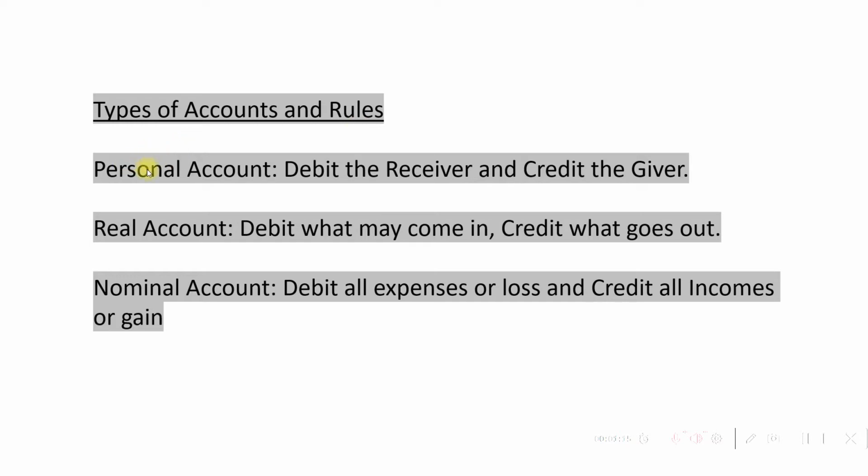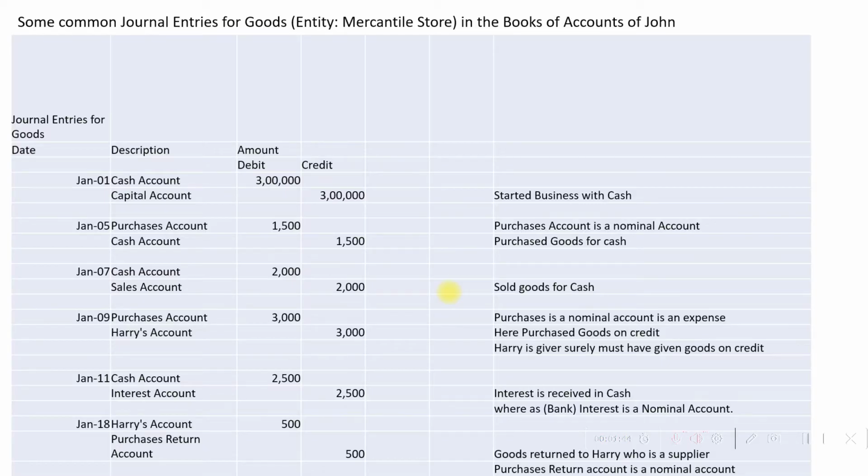So here we have personal account, where the rule applied is debit the receiver and credit the giver. For real account, we have to always debit what comes in and credit what goes out. For nominal account, we have to debit all expenses or losses and credit all incomes or gains. Now, to get a better idea about how it makes sense, we analyze the journal entries.